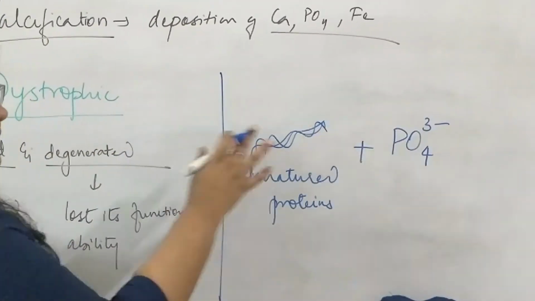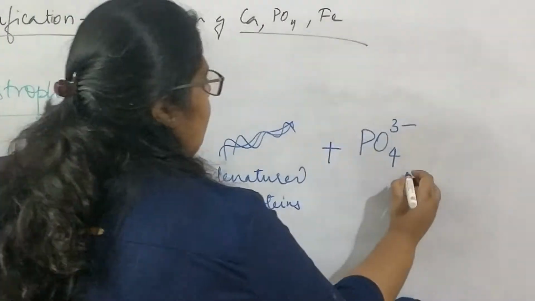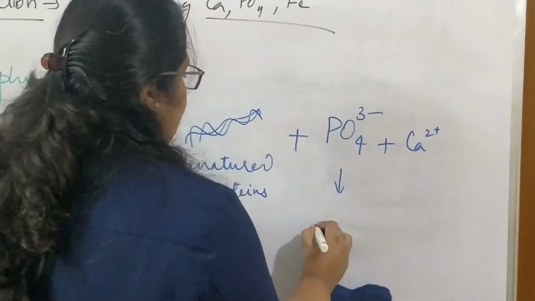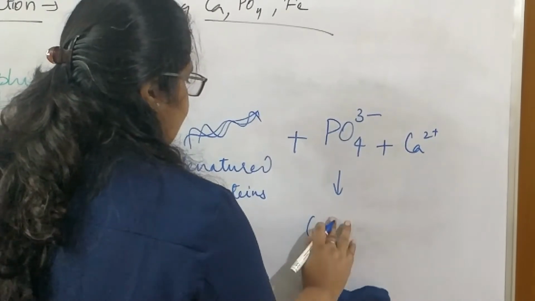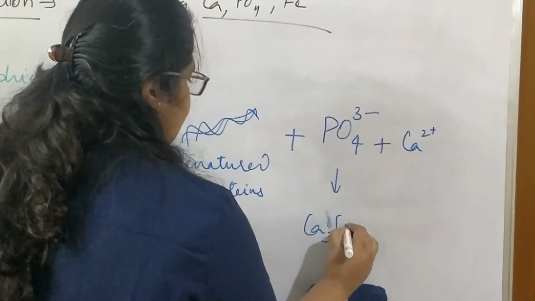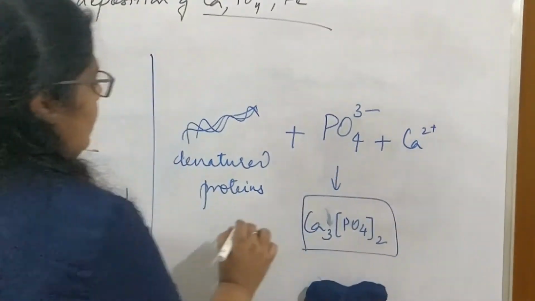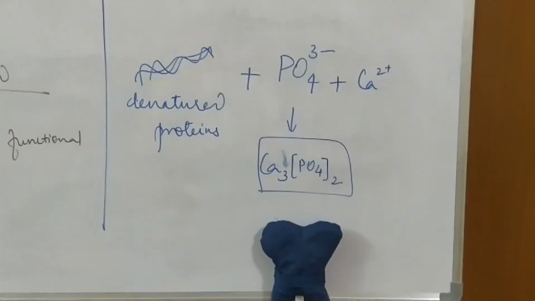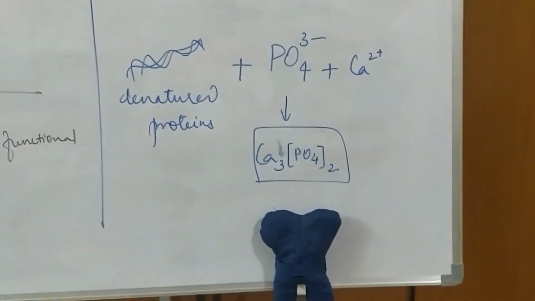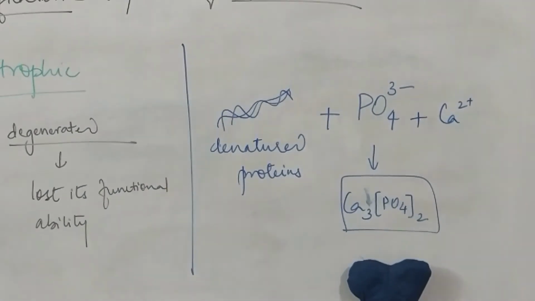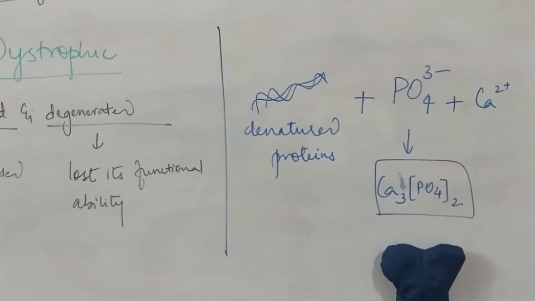And this complex in turn combines with calcium ions to form calcium phosphate. And the deposition of calcium phosphate crystals is nothing but calcification or mineralization. So this is how mineralization takes place in dystrophic calcifications.